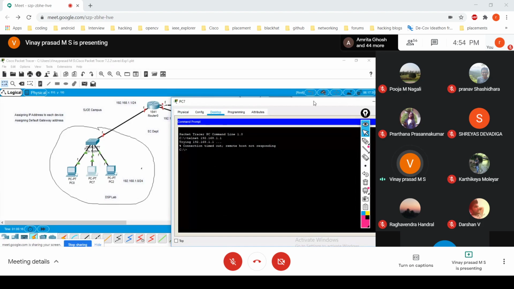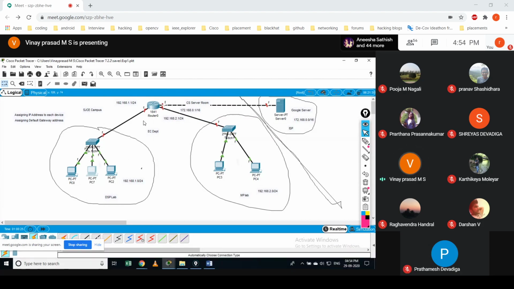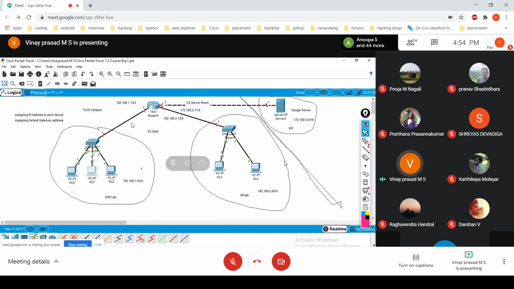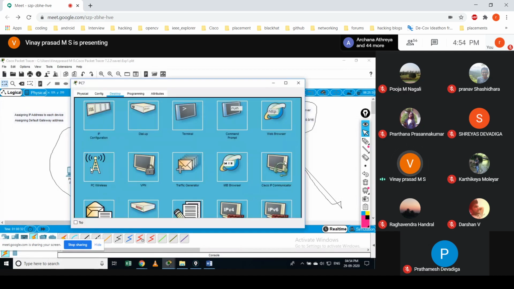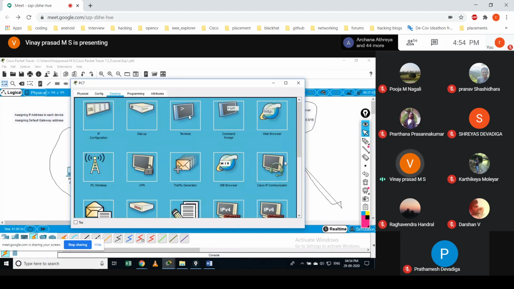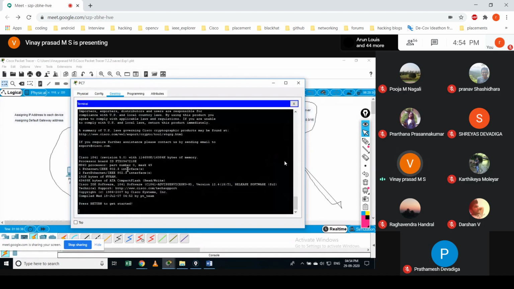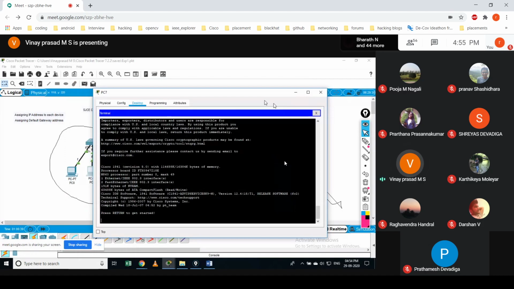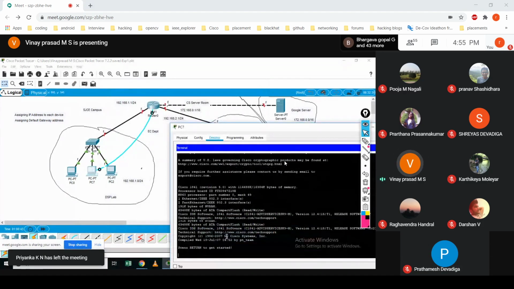Okay, that is the only thing I would like to show in today's lab. Another option is a console port: you just connect from the console to here. RS-232, and if I open it and go to this terminal and click OK, I would be able to get the same terminal here, whatever I have for this device, and press enter.